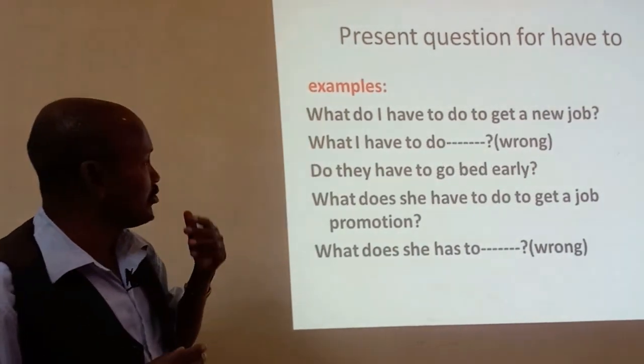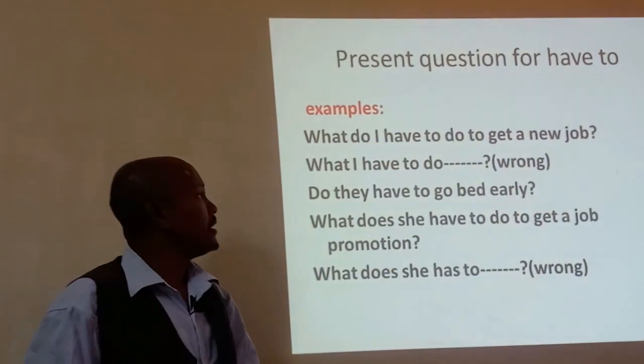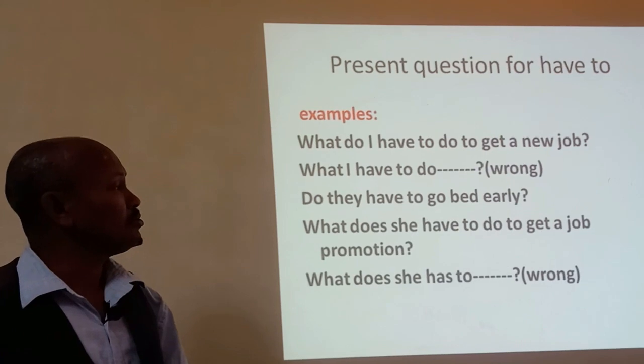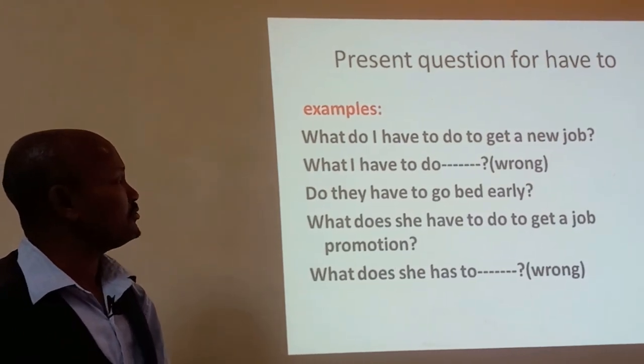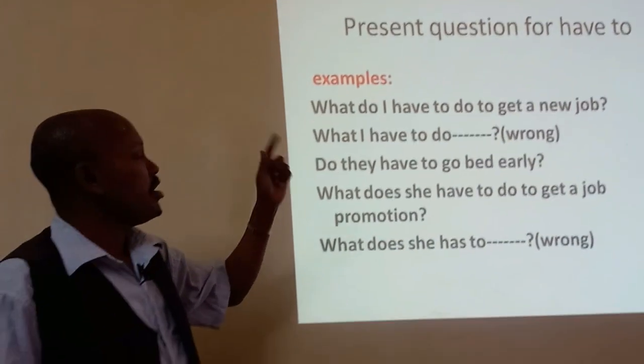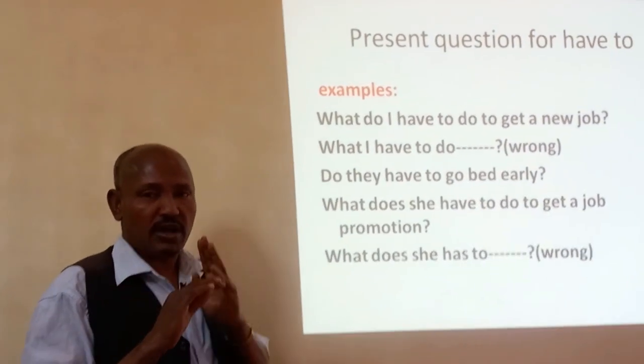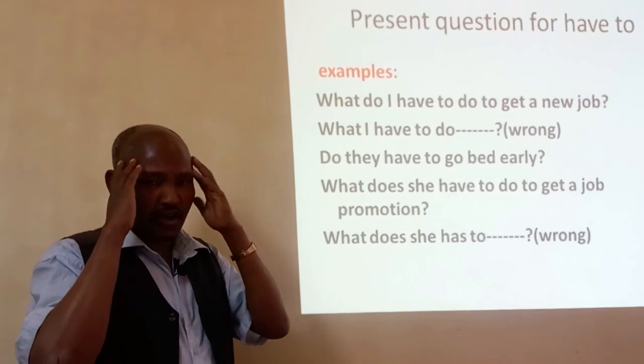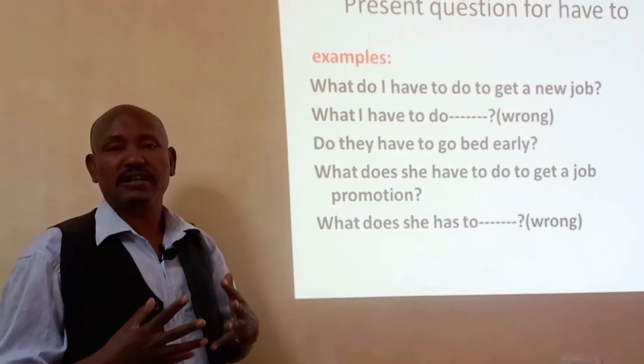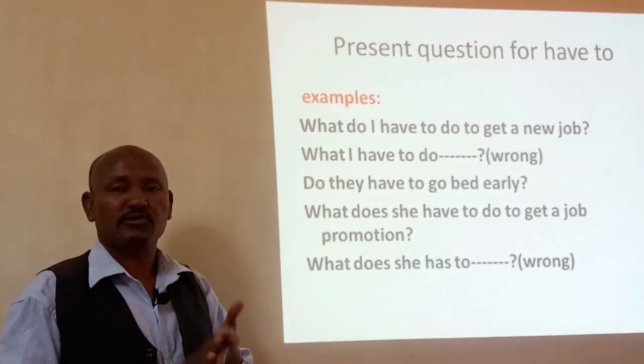What do I have to do to get a new job? What do I have to... I'm talking about have to. What do, the question word, do, does. When talking about present we always think about do and does: do for plural and does for singular.